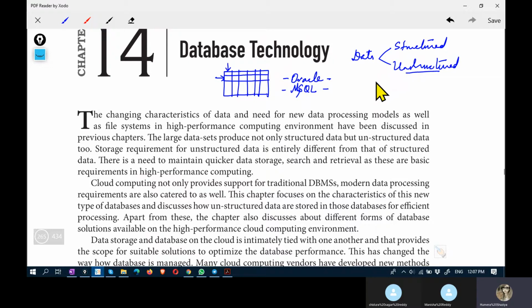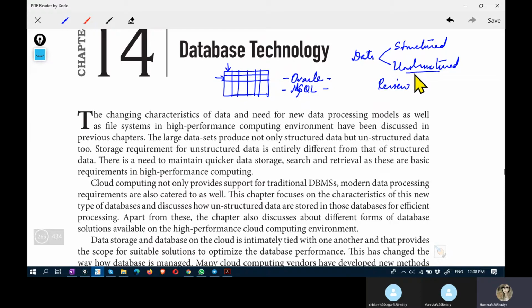When I write a review for a product on any e-commerce website, that review does not follow any structure, and it can have audio, video, images, text, numbers, and it is of any length, any format. That is unstructured in nature.